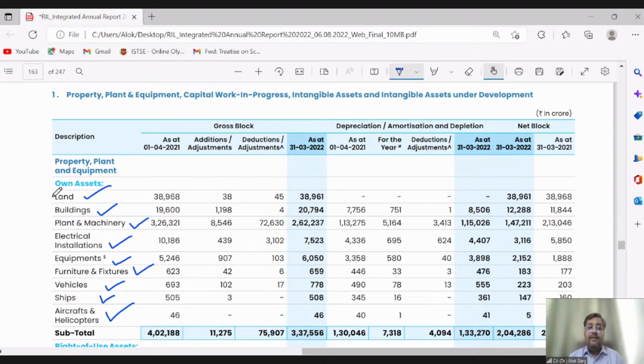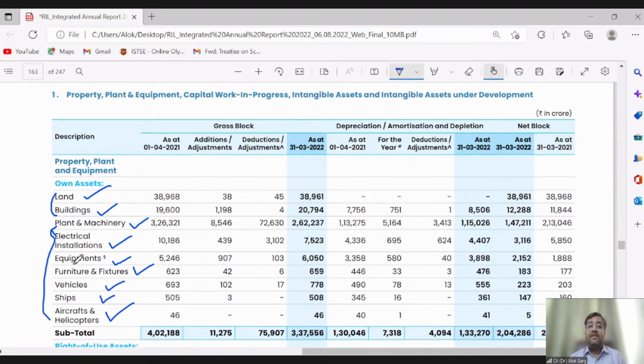When I talk about land and building, these are the properties. Plant and machinery is the plant, and all these other items are kind of equipment. So property, plant and equipment are those items which are used for business purposes.